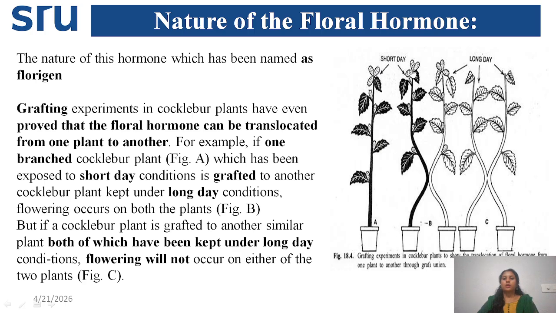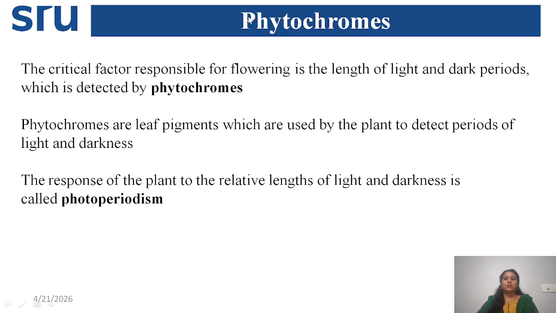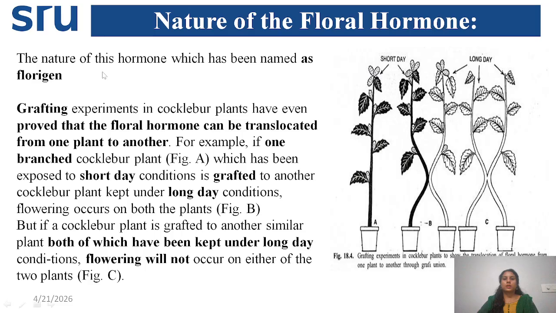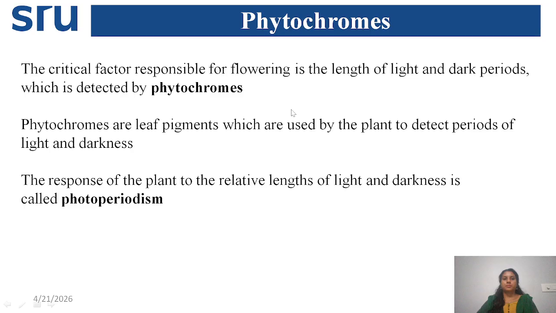So florigen is the plant hormone which is synthesized in the leaf and translocated to another branch or another part. This completes how they concluded the leaf is the organ and how they got to know that florigen has a hormonal nature.